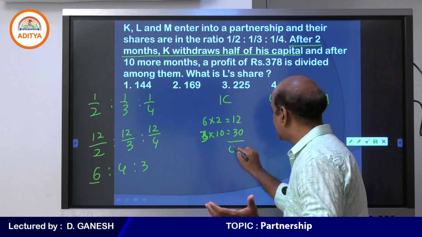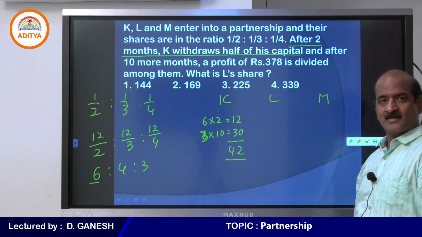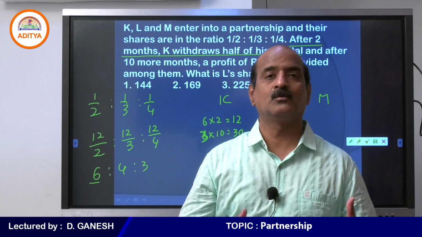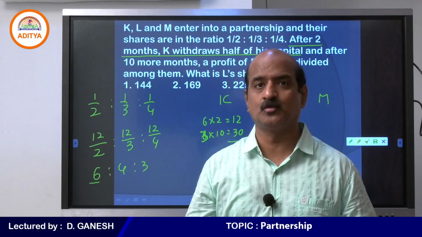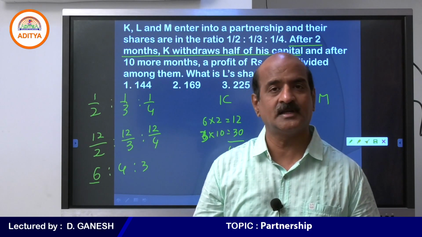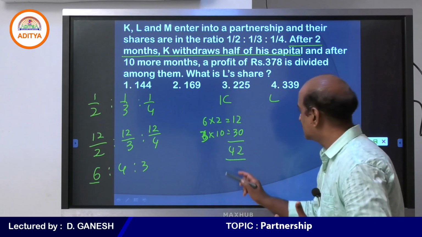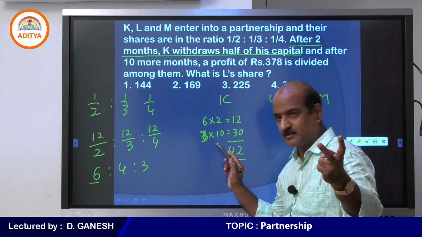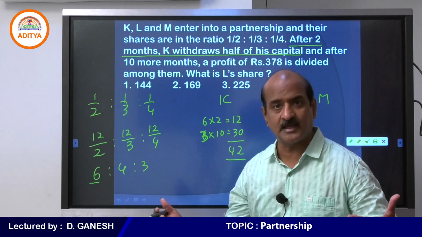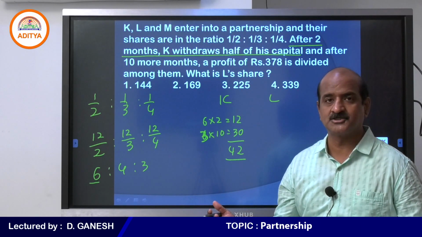That is the investment of K. The business runs for 12 months, but the change occurred after 2 months in K's share. Therefore, 6 into 2 for 2 months, 3 into 10 for the remaining 10 months. Except K, there is no change in the remaining shares.